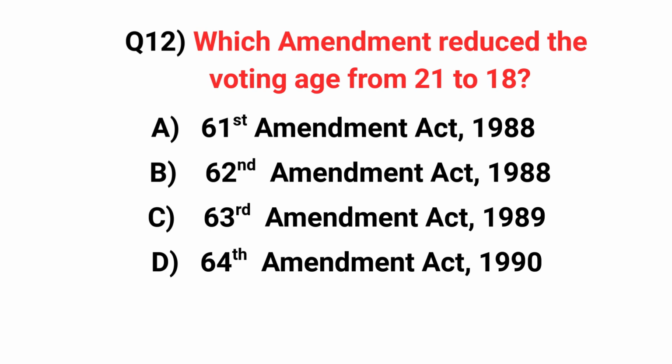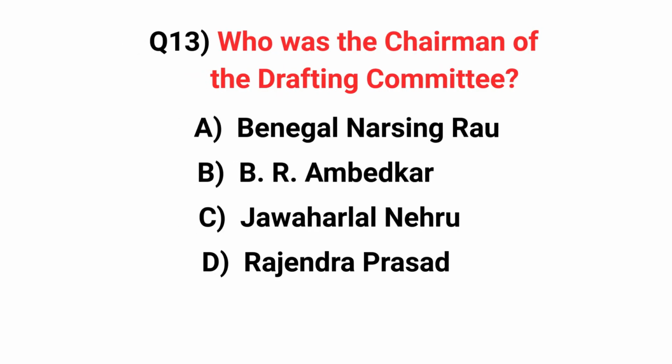Which amendment reduced the voting age from 21 to 18? Answer option A. 61st Amendment Act 1988. Who was the chairman of the drafting committee? Answer option B. B.R. Ambedkar.